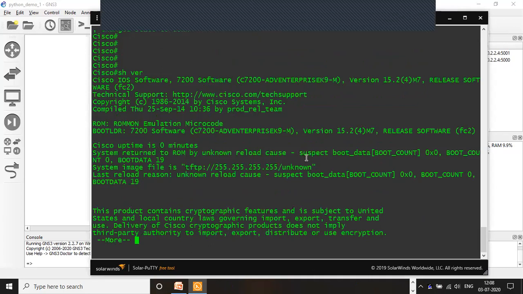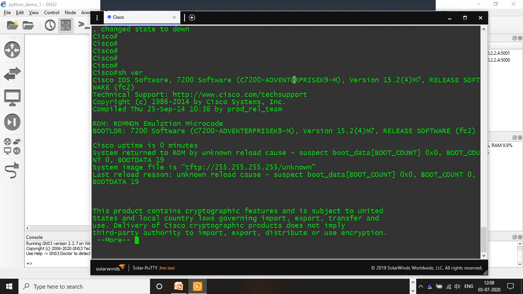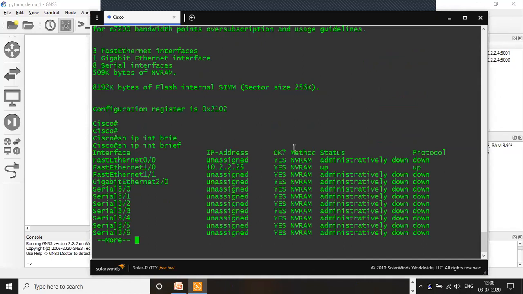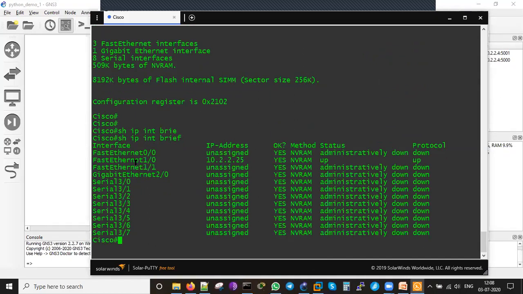Yeah. Okay. This is a 7200 box, very old, and the version I'm running is 15.2.4 M7. Then I just configured it, like show IP interface brief. I'll run from here. This is the configuration I gave, just only 10.2.25. That is a Fast Ethernet interface I configured. This interface will be connecting to the cloud.